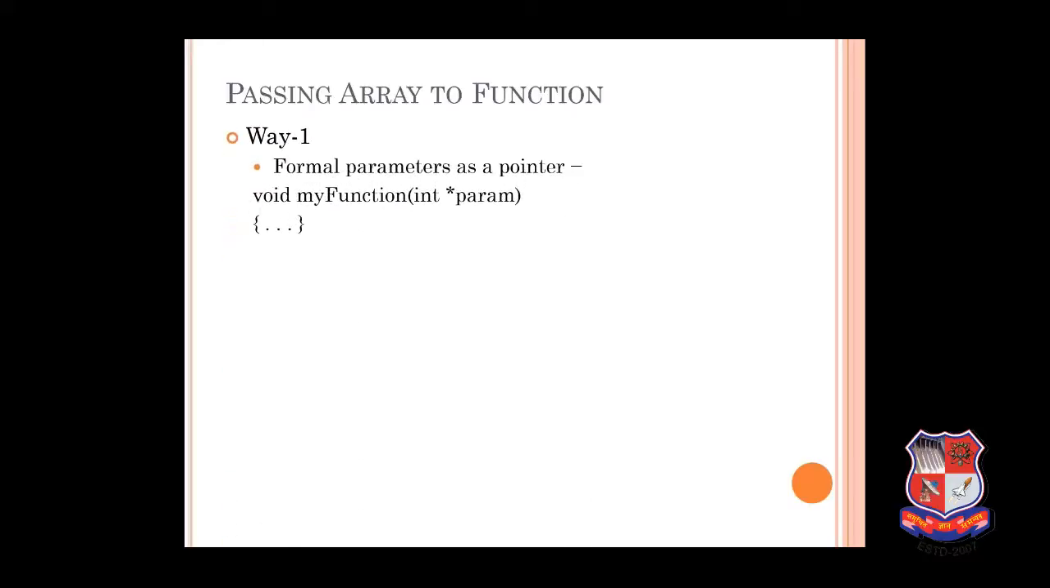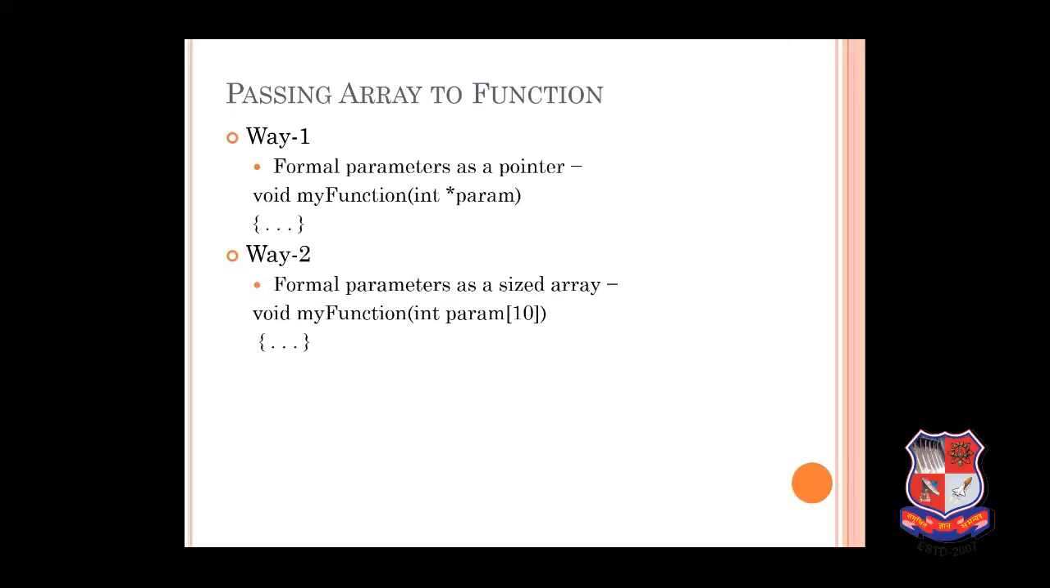Moving further, the next topic is passing arrays to functions. There are many ways in which we can pass arrays to functions. First is formal parameters as a pointer. We are passing parameters in the form of pointers, where void is the return type of the function, integer is the data type of the parameter and star represents a pointer. This is one way. Another way is formal parameters as a sized array, where we give the size of the array in the parameter.